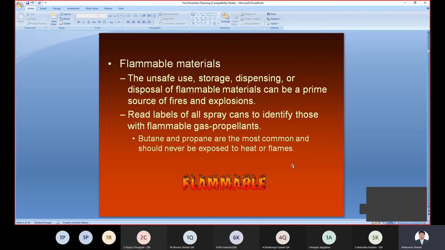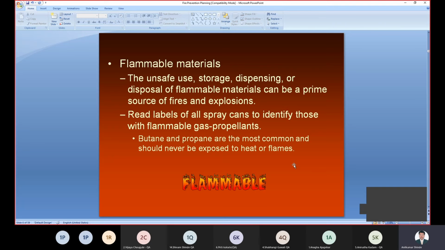It's causing the fire. Then there are some flammable materials. If you keep flammable materials in unsafe use, right? The proper use of flammable material is required to avoid the problem of fire hazards. So if you do not use it properly, store it properly, or dispense or dispose of the flammable material properly, it can be a prime source of fire. So disposing of flammable material properly is very important. If it is not disposed of properly, it may create a fire also.